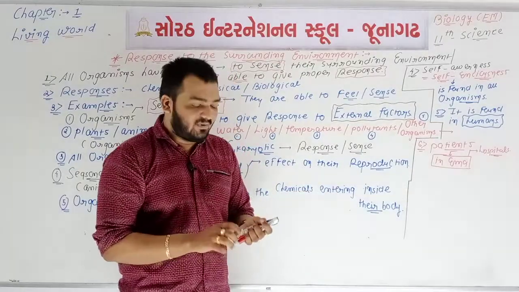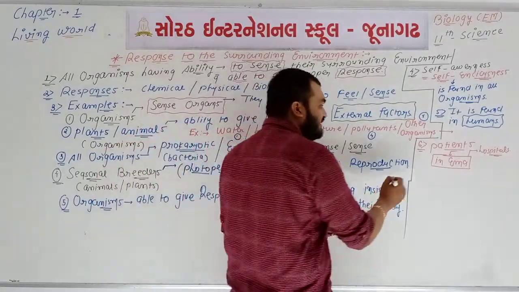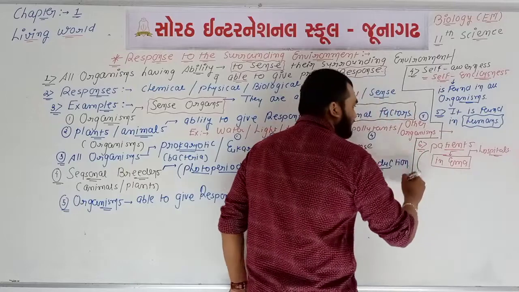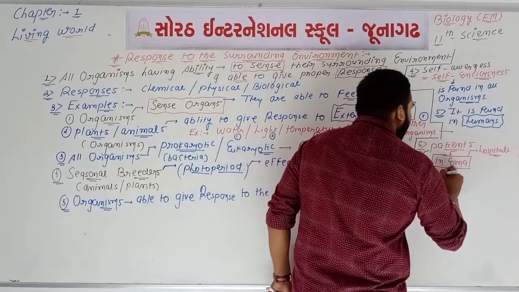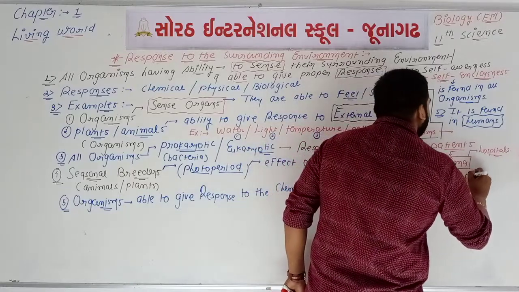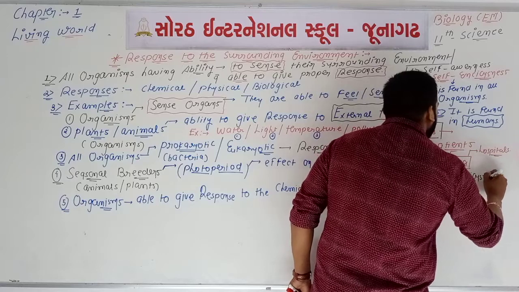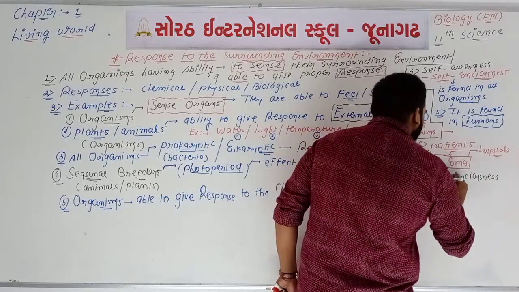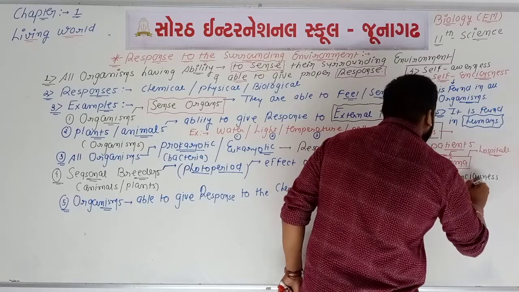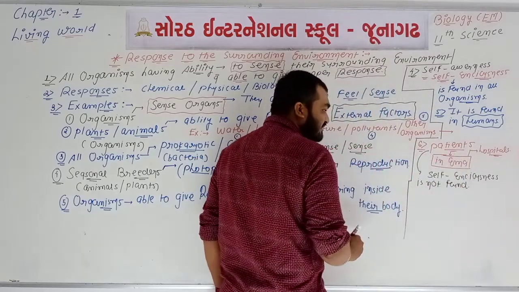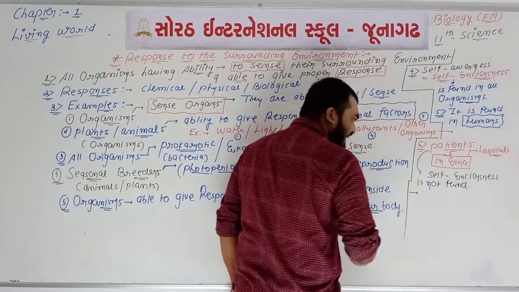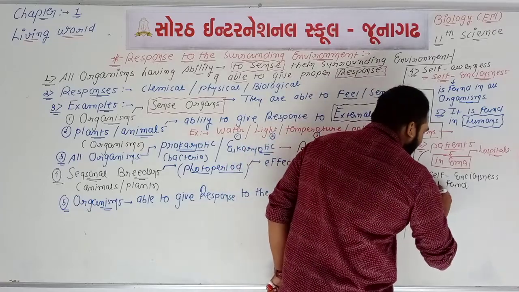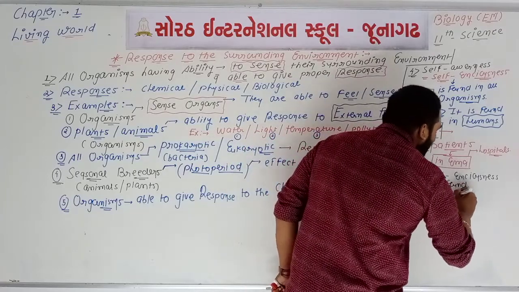What is the condition of this patient? We can say that in this patient self-consciousness is not found, and they are one type of brain dead humans.